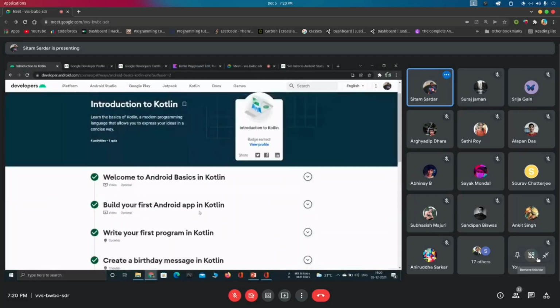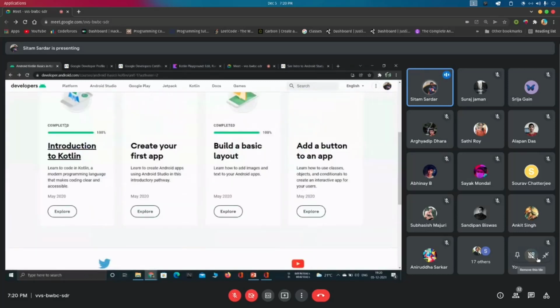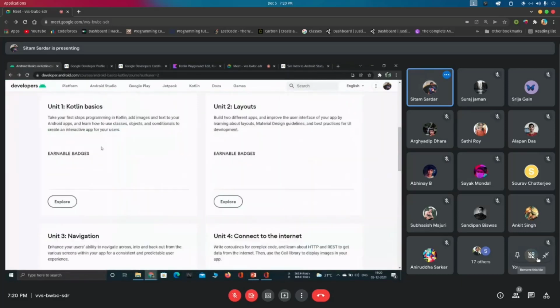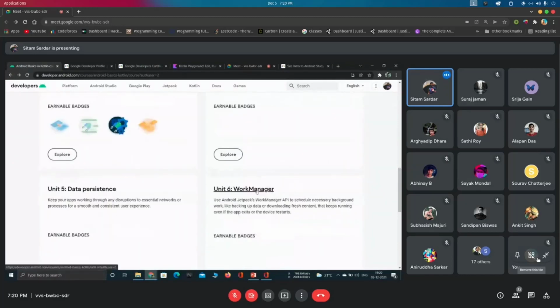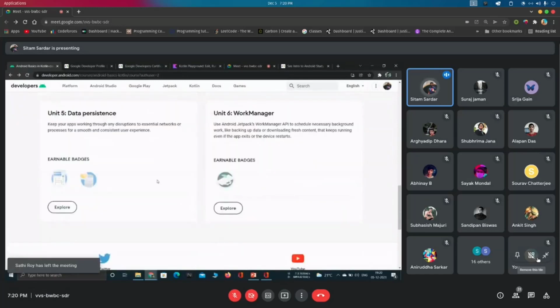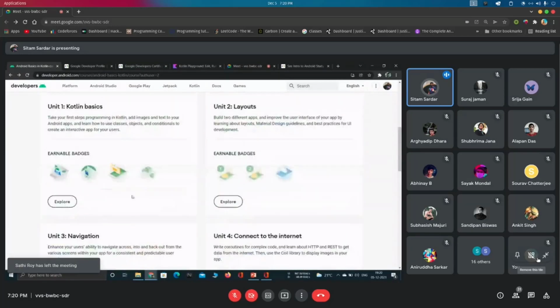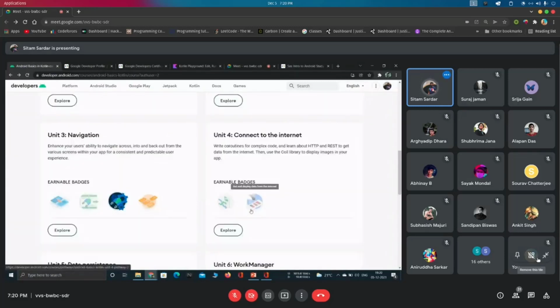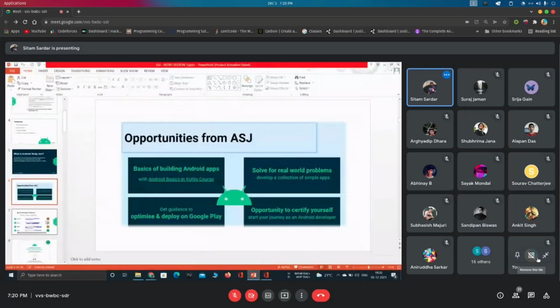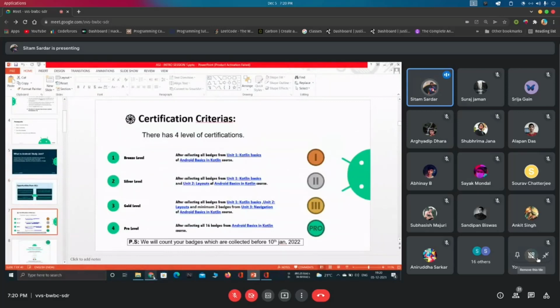Our aim is that it will be great if you could collect these. There are a total of 16 badges. If you complete all the codelabs and all the pathways accordingly and collect all 16 badges, then we will provide you a pro level certificate. Let me show you the certification criteria.